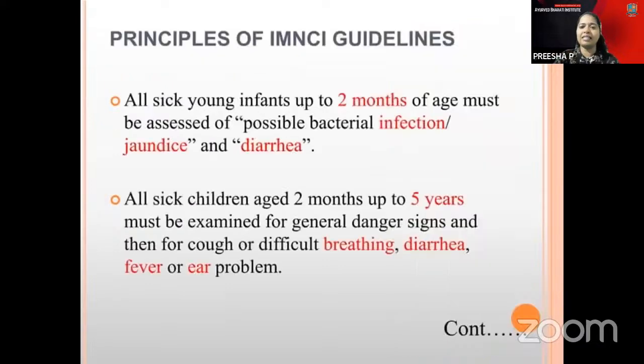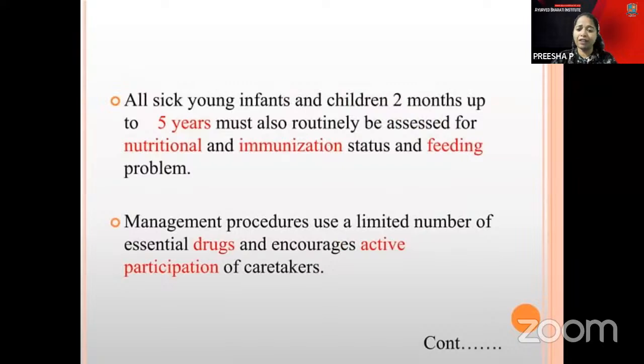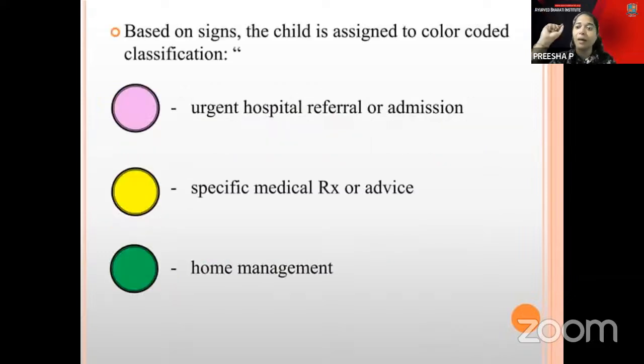And these are the IMNCI guidelines. Up to 2 months of age, any kind of bacterial infection, jaundice or diarrhea can be managed here. And up to 5 years, children are routinely assessed for nutritional and immunization status. Depending on their signs, a color-coded classification has been given, similar to the triage system of color coding.